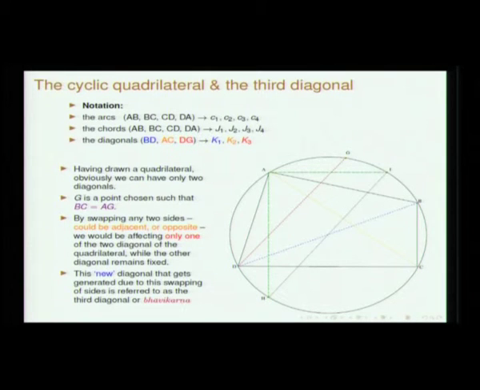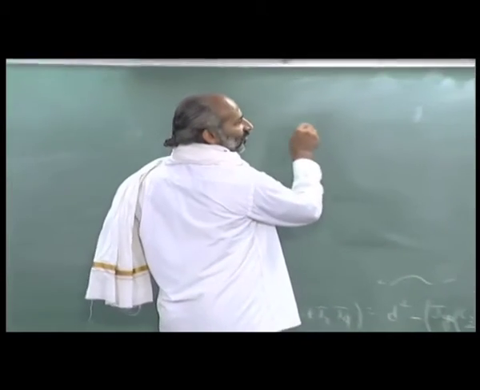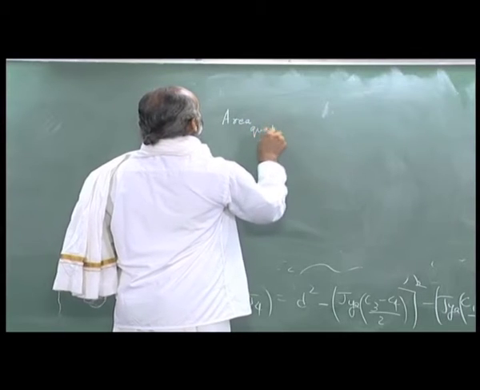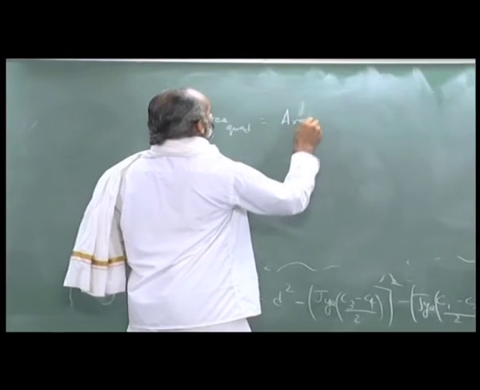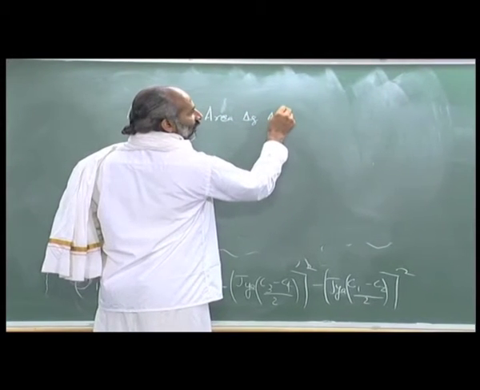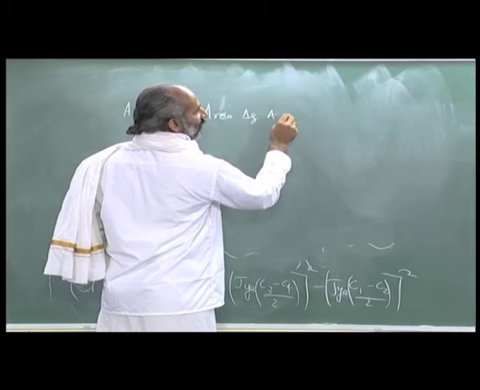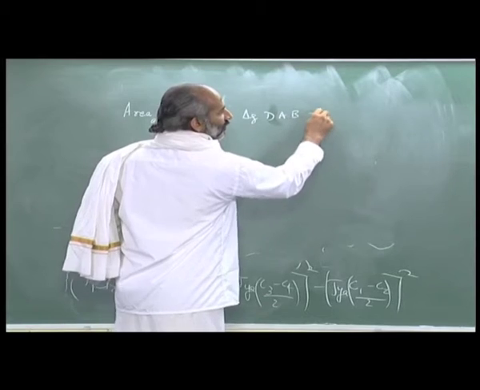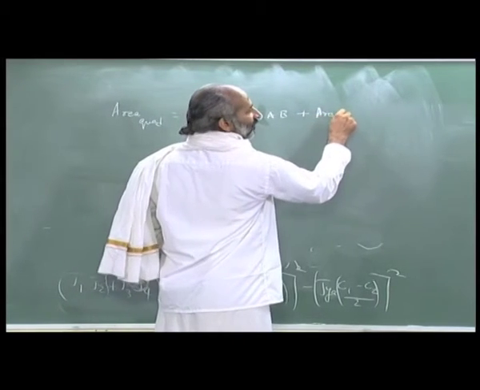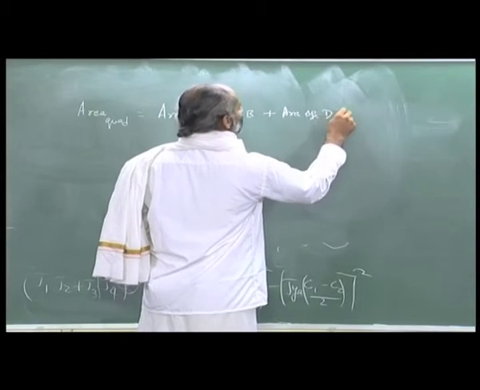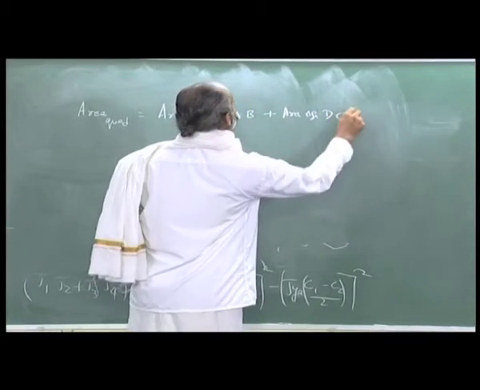So, area of the quadrilateral is equal to area of triangle DAB plus area of triangle DCB.